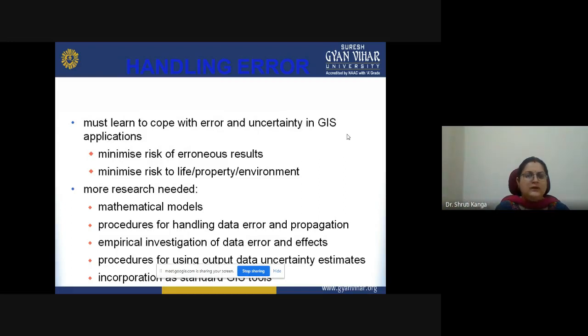If we know that, we can easily minimize the risk of erroneous results. And if we know these techniques for coping with the different uncertainties, we are also able to minimize the risk to life, property, and environment. Like I told you, we go for different kinds of drilling activities.